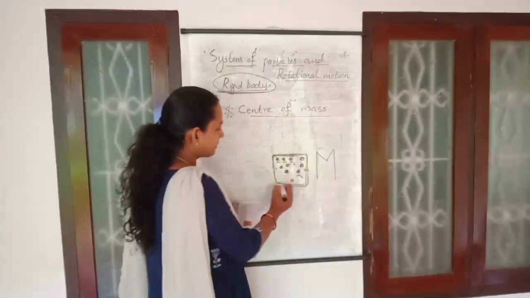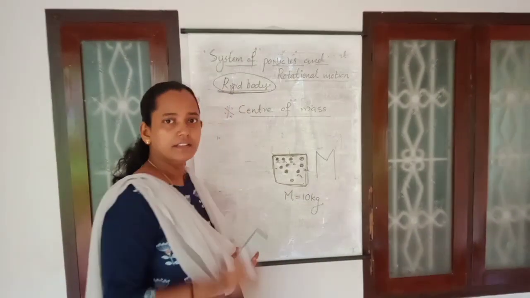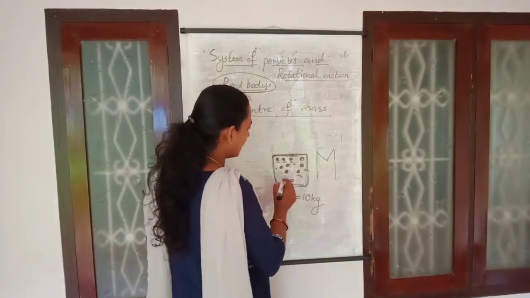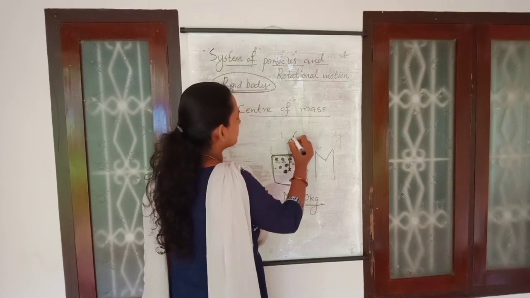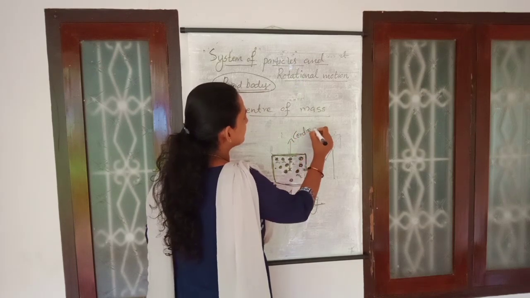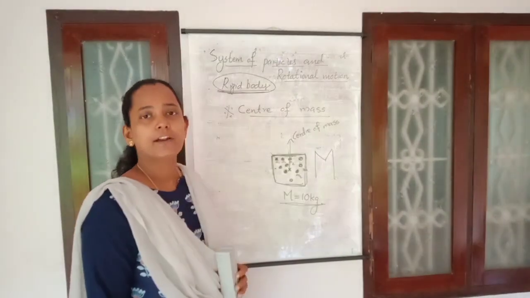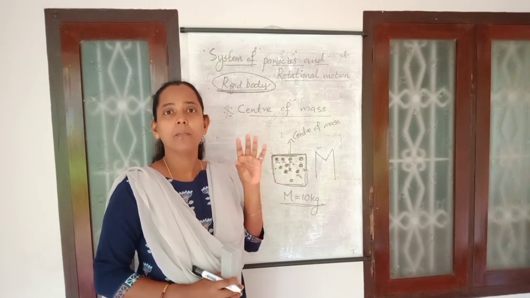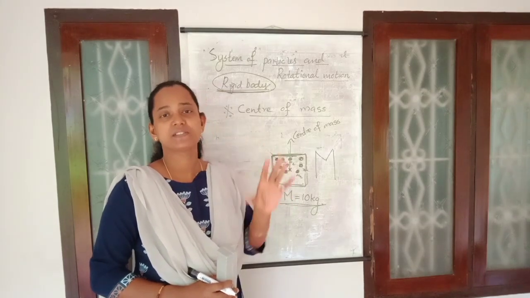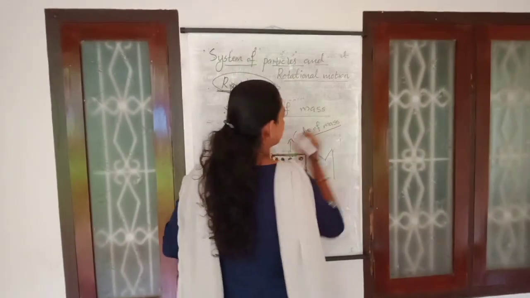Suppose this is a body with mass M equal to 10 kg. There is a point inside this body where the whole mass of the body is supposed to be concentrated. That point is known as the center of mass. So what is the center of mass of a body? It is a point inside the body where the whole mass of that body is supposed to be concentrated, and that point is known as its center of mass.